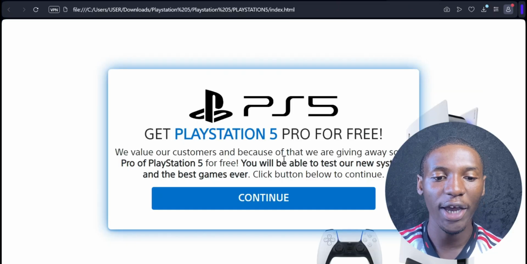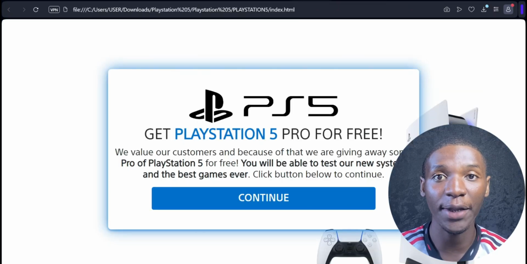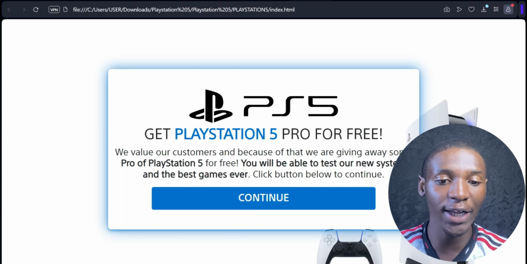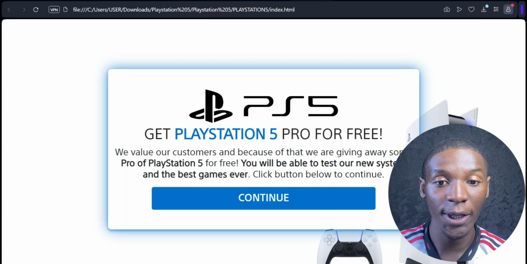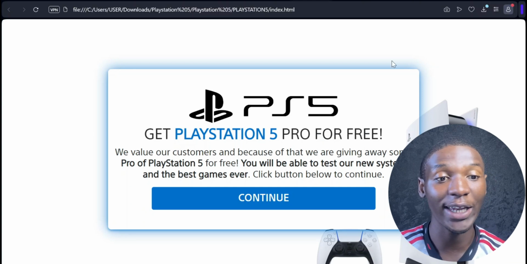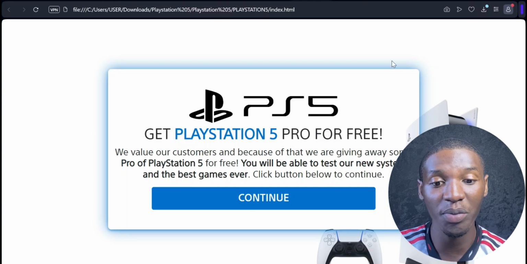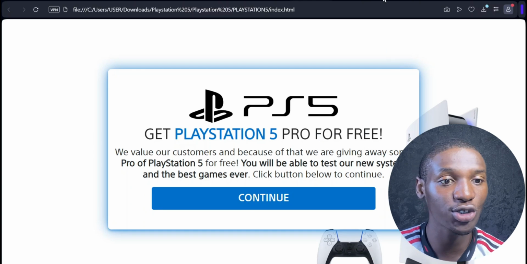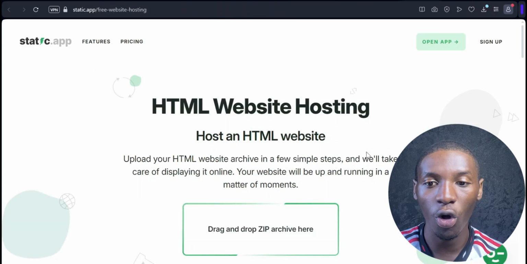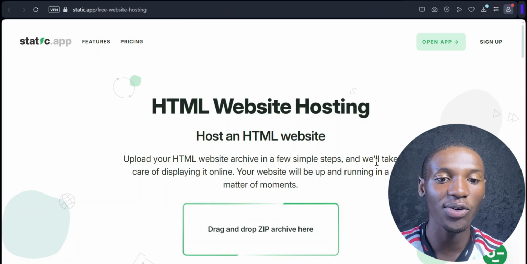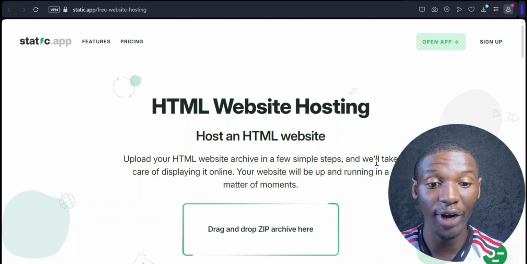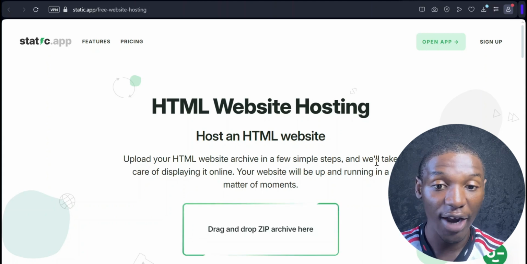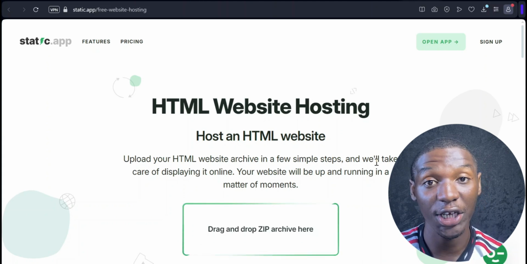So what we're going to do now is host our landing page. We've edited our landing page, added the corrections we needed, and added our CPA locker on the landing page. The next thing we want to do is host this landing page, which means making it available for anyone on the internet to access. So we're going to come over to a website called static.app. This is a website that's going to help us host our HTML sites for completely free, so you don't need to spend any money on this. Everything is going to be completely free and very easy for you to do.